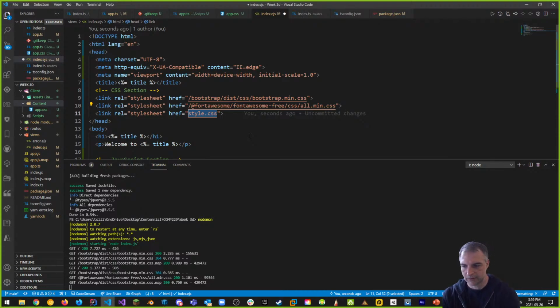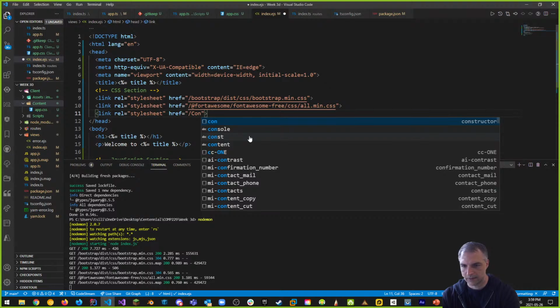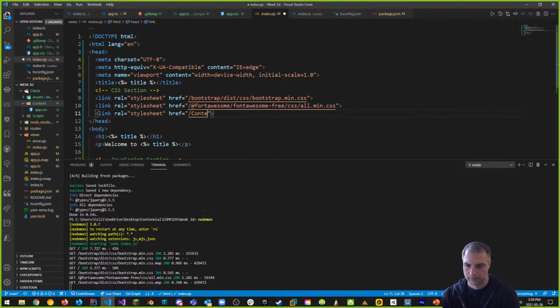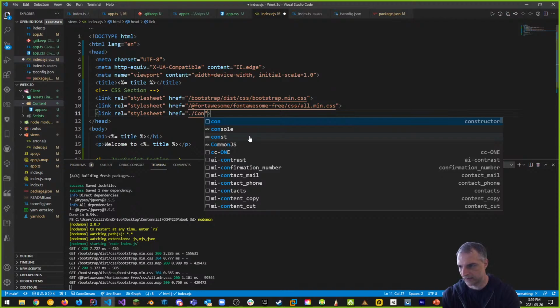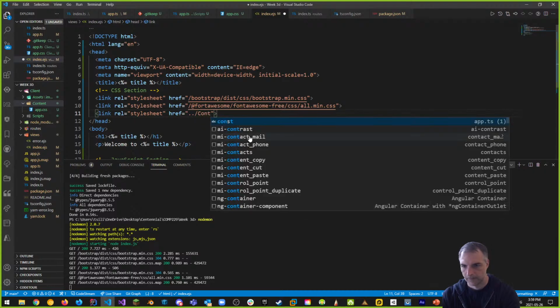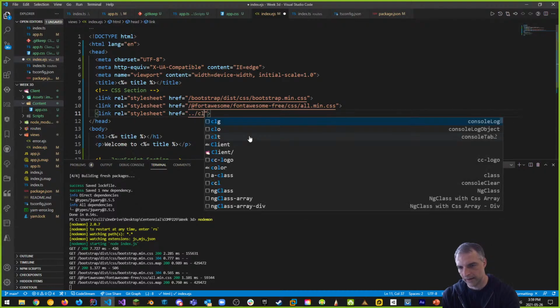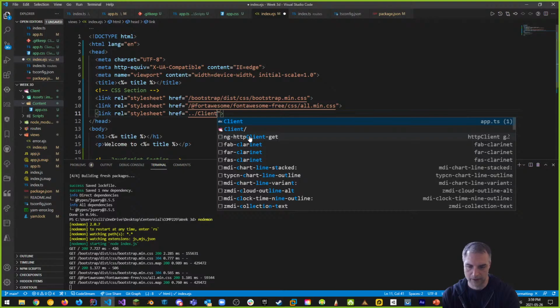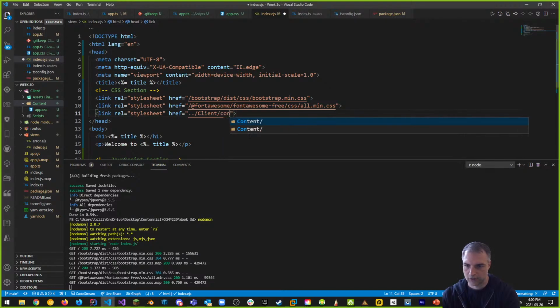Now remember that content and client is on the path. So what we want to do is something like this. So /content. It would be more like /content because it's actually up one. So if I went to client, let me show you this. If I went to client /content, this is the actual path /app.css. We know that client is on the path, so we just need to get rid of that.